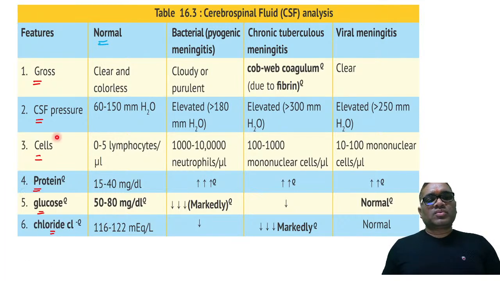Right. Now I am going to show you gross finding. Normally it will be clear and colorless. CSF pressure is normally 60 to 150. Remember, 60 to 150 millimeter of water, not mercury.